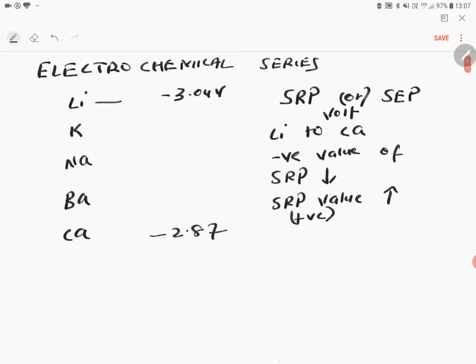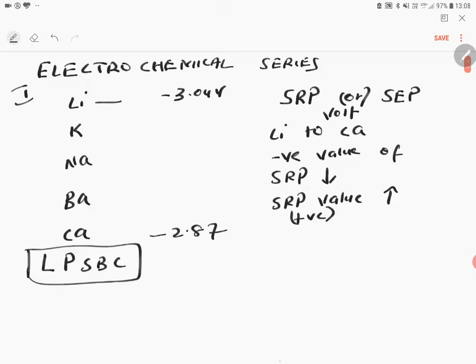This is the first set of the electrochemical series, for which you should remember this mnemonic: LP SBC. If you remember this LP SBC, you will understand this first type of metals.